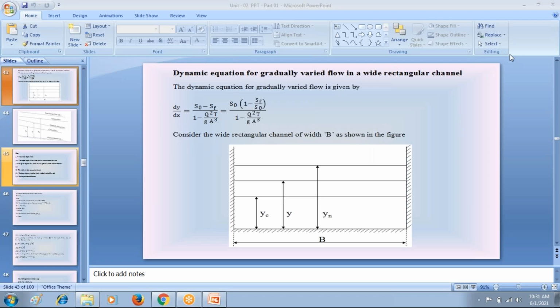Good morning, students. Last class, I explained the dynamic equation of gradually varied flow in the wide rectangular channel. In the previous classes, we discussed the dynamic equation of gradually varied flow: dy by dx equal to S naught minus SF divided by 1 minus Q square T by G A cube.